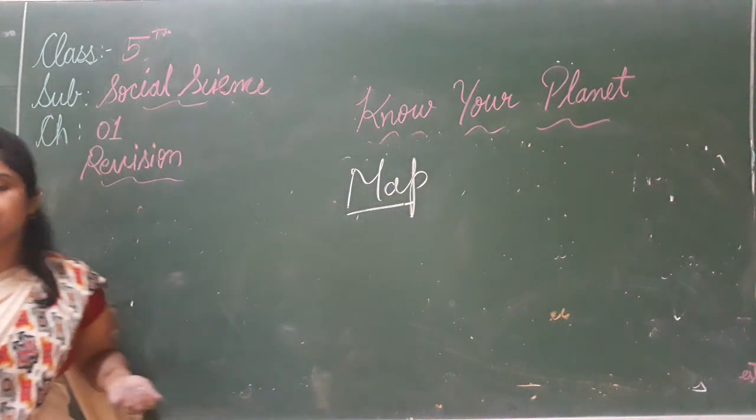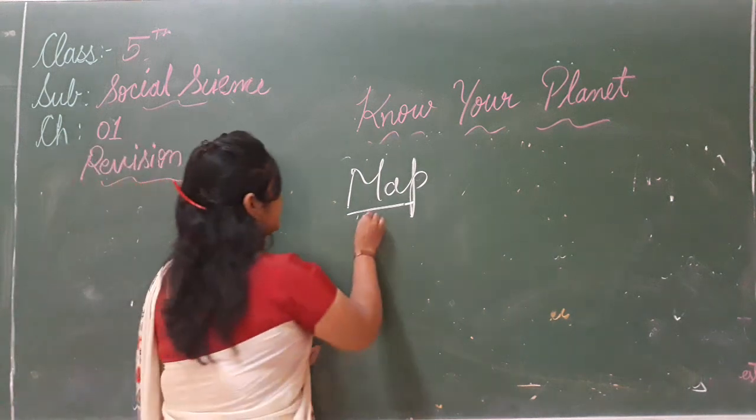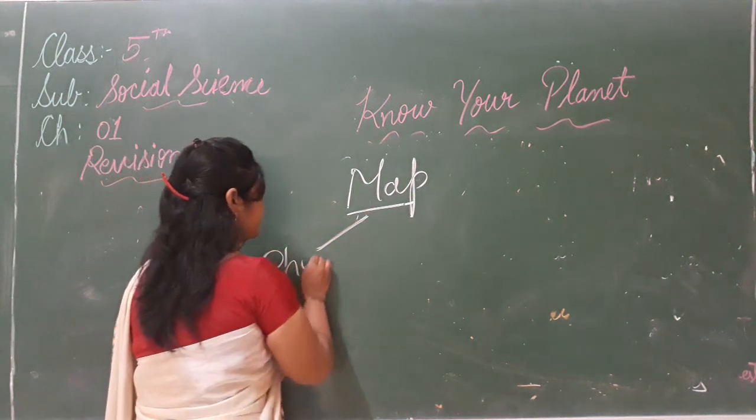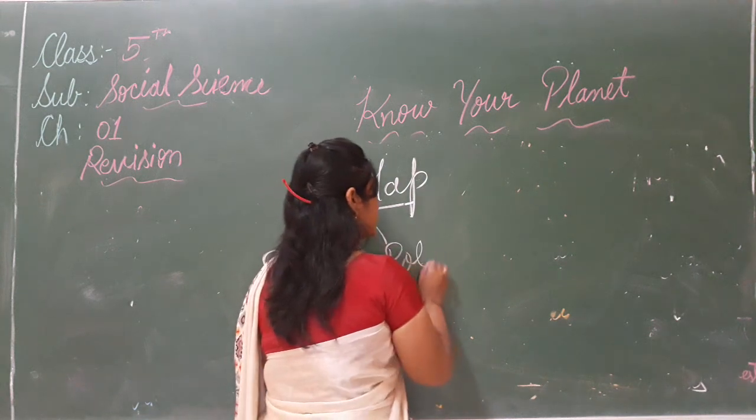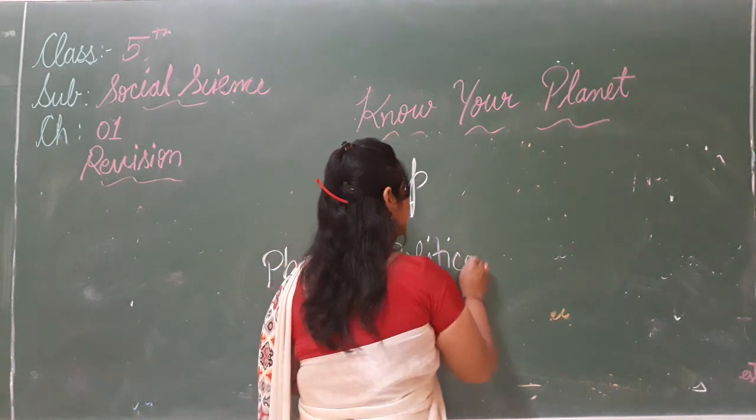There are many different types of map, like physical map, political map, and climatic map.